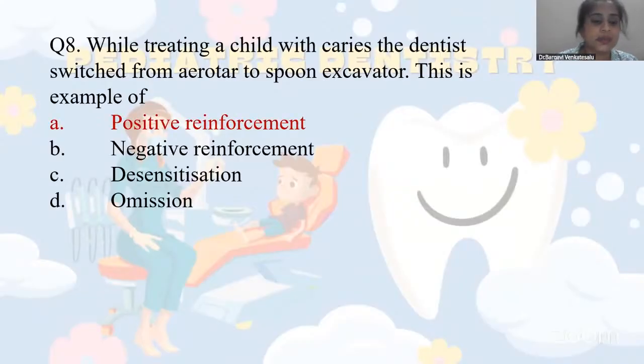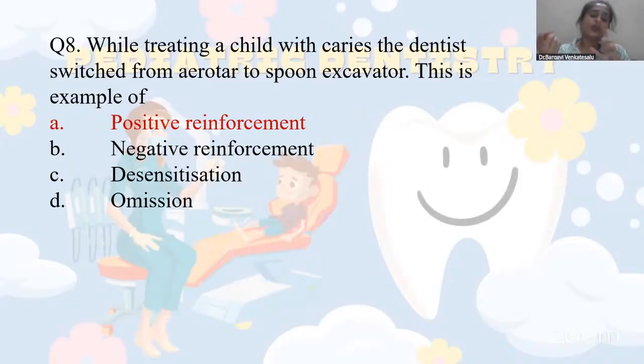Some may say it is negative reinforcement because the dentist is removing the aerator. So why is it positive reinforcement? Because it is replaced with a spoon excavator. Okay, so imagine now while treating a child with caries, the dentist asks the child's mother to move out of the clinical room, or asks the mother to wait outside in the lobby. Now the stimulus, that is the child's mother, is removed from that room, right? So you can name it as negative reinforcement.